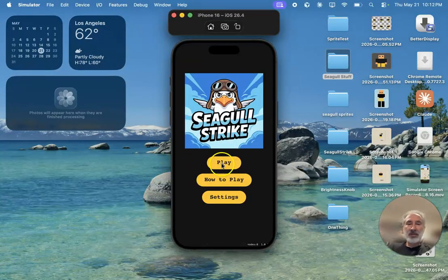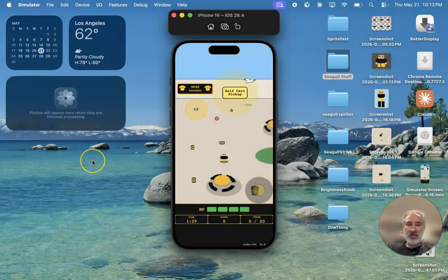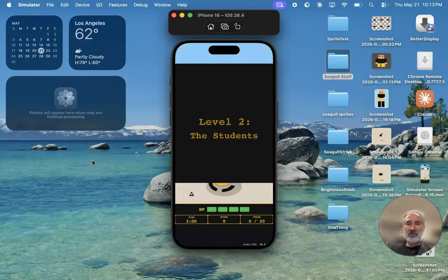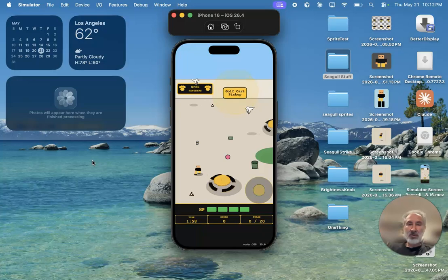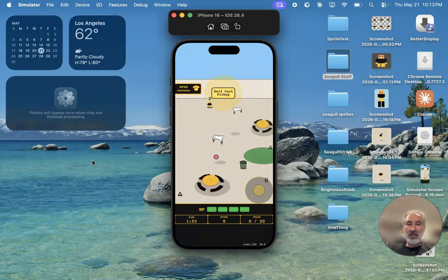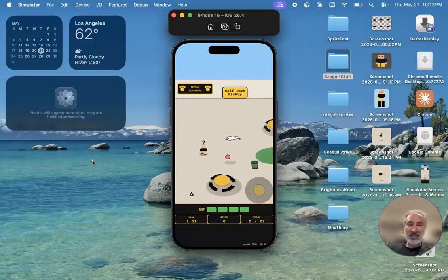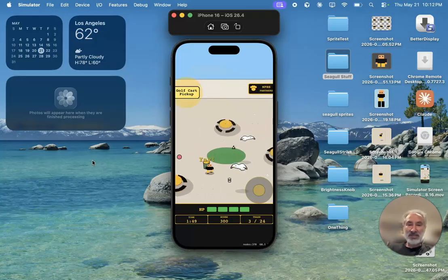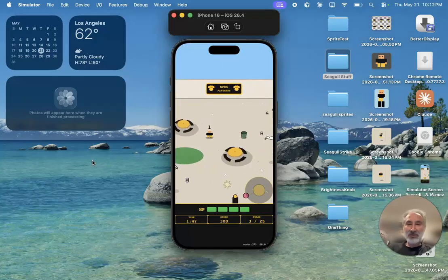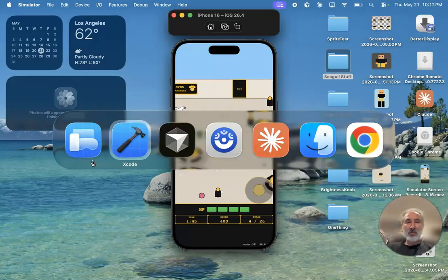And we're building and we're running the game in the simulator, and we're going to go directly to level 2. And let's see what it looks like when I pick up a piece of trash. So, I got stuck on some gum and I picked up the trash. I love it. The indicator is exactly where I want it to be. It's easy to read. I absolutely love it. This is fantastic.